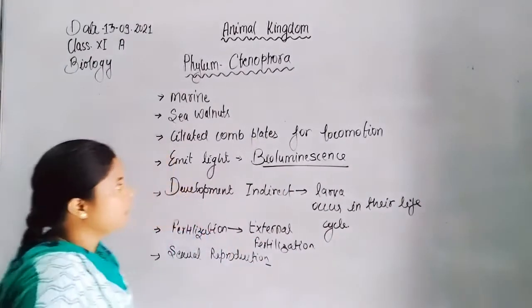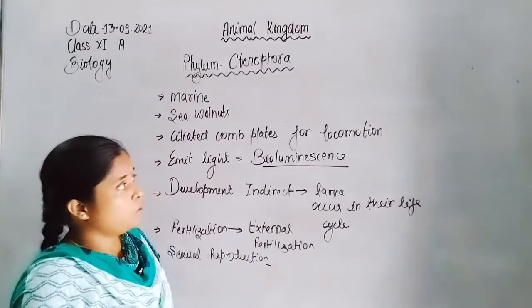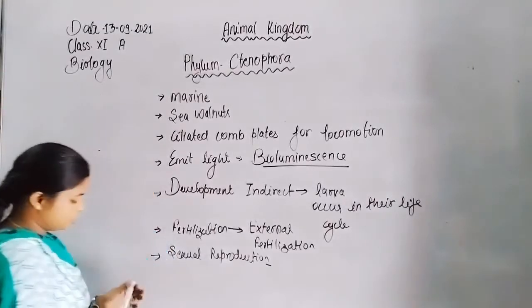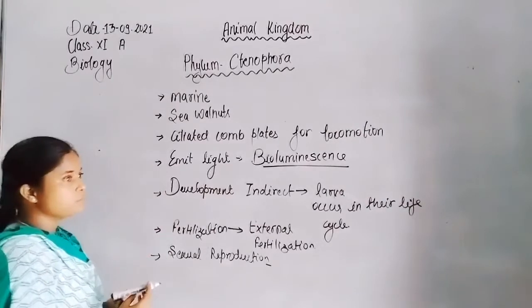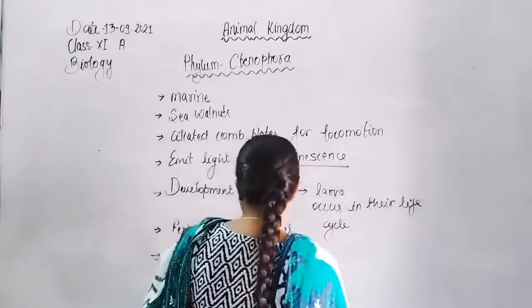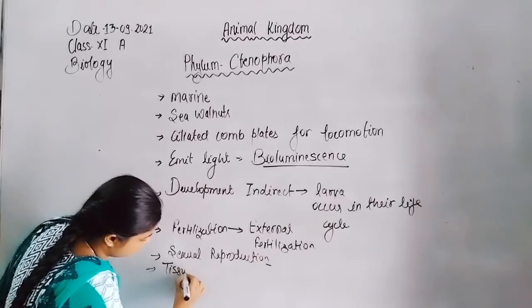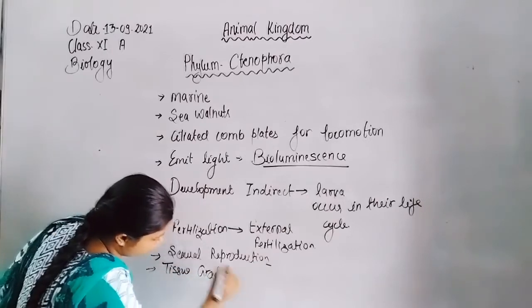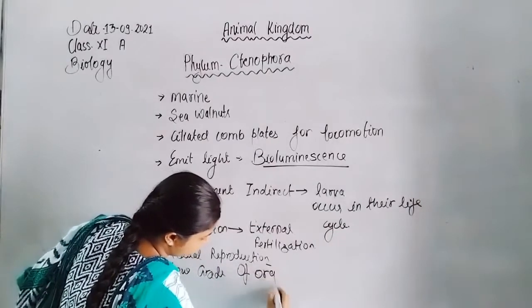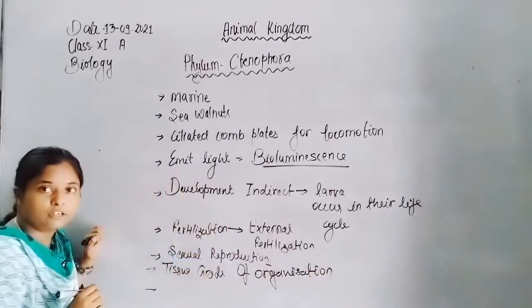If we talk about the other characteristics, like Coelenterata, they also possess a tissue grade of organization. So other characteristics are similar to the coelenterates, like tissue grade of organization.